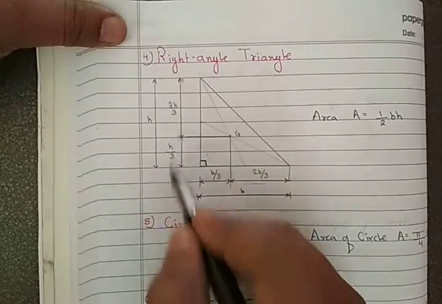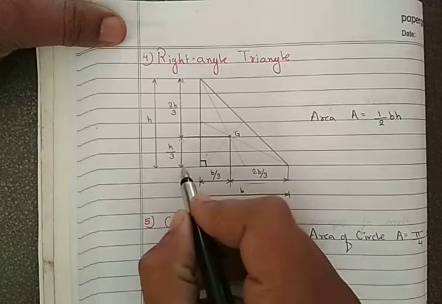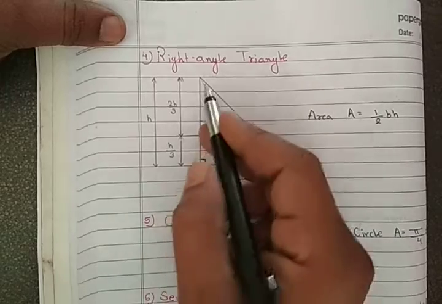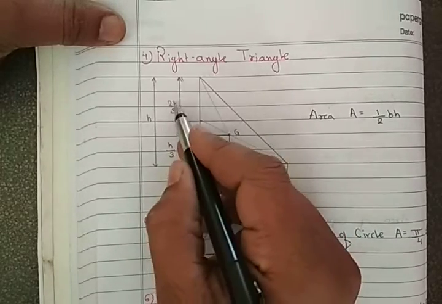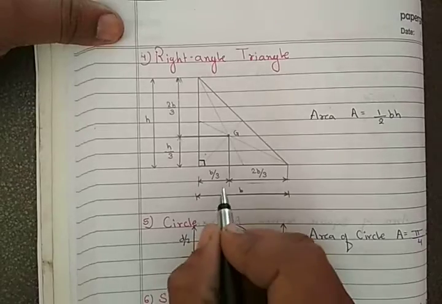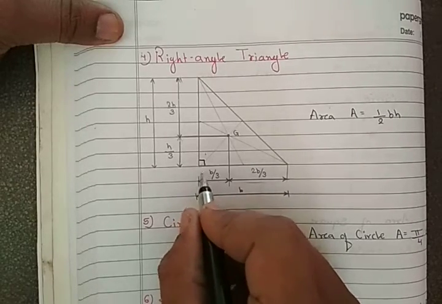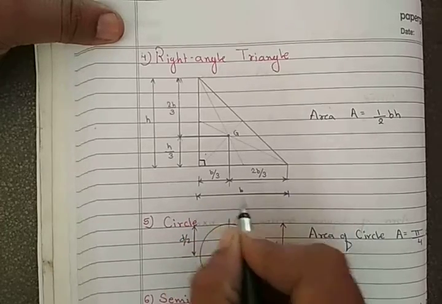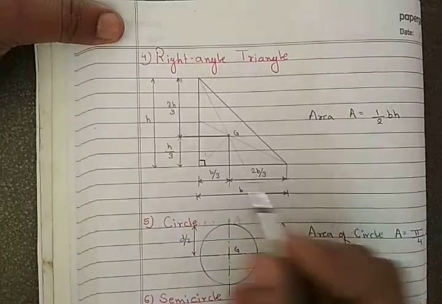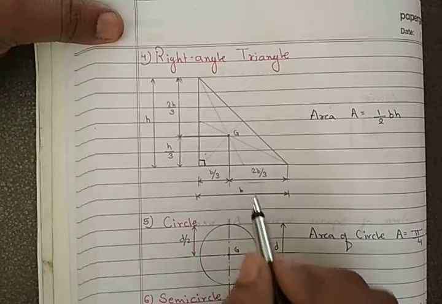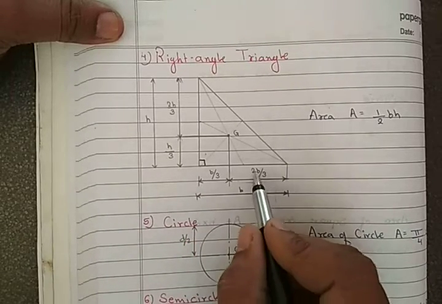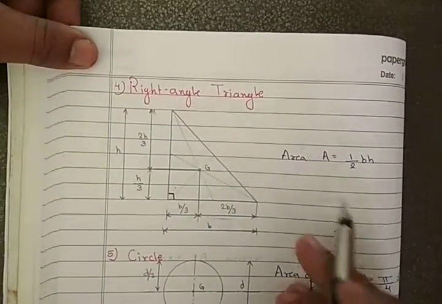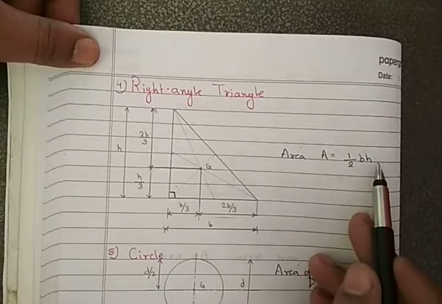If you want to measure G, from here to here it is h by 3, and from the top to here the distance is 2h by 3. From the right angle side to G it is b by 3, the base divided by 3, and from here to here it is 2b by 3. And the area of the triangle is the same, half b h.